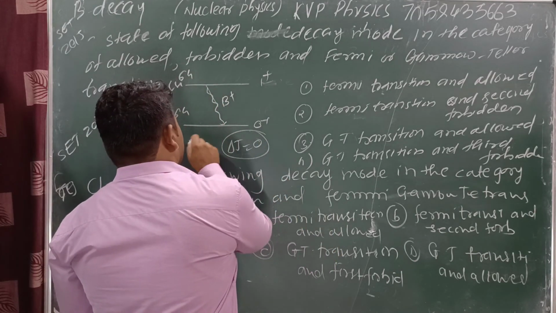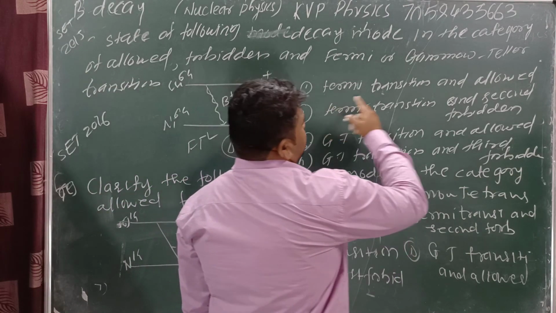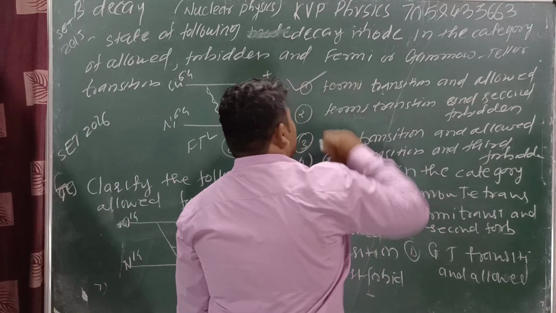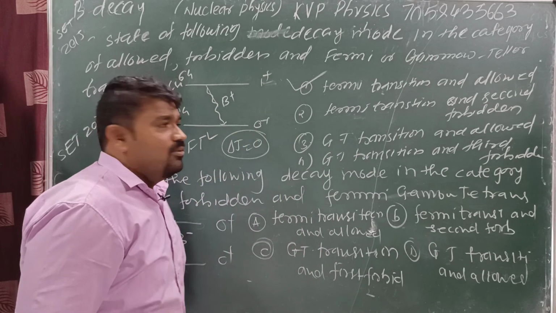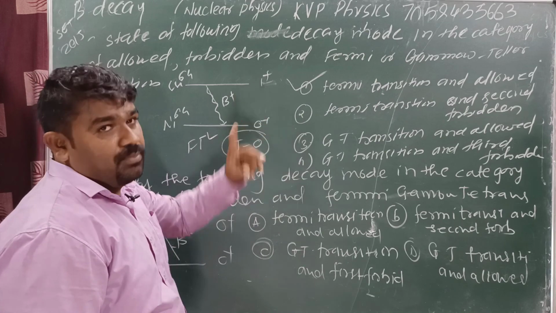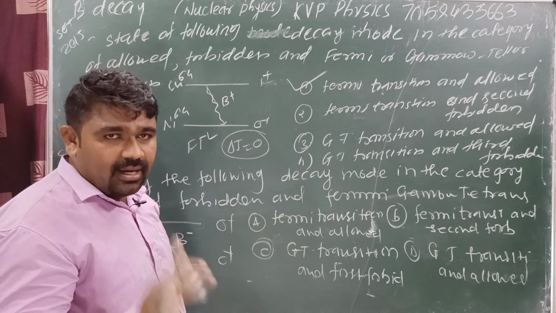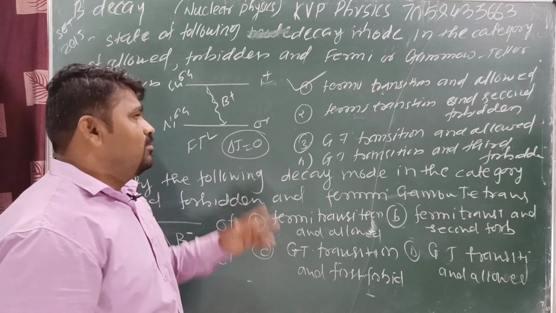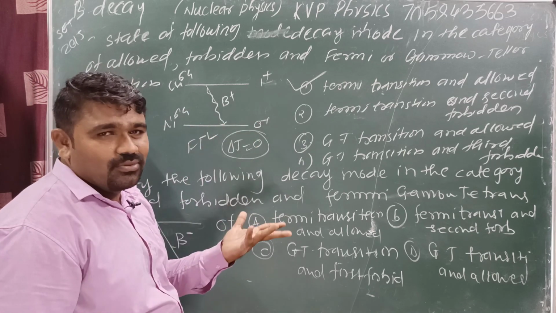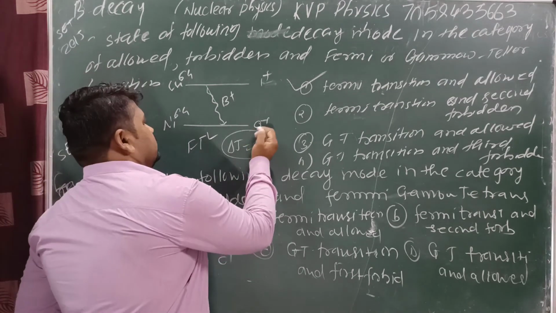FT transition. Which transition? FT and allowed. Where is the FT and allowed? Optional one. No need to check anything other. Why? Because here the difference is equal to 0 and parity does not change. Parity does not change means we need to check allowed, Fermi and GT allowed, and second forbidden. But there is no chance of an excuse for second forbidden, because here delta is equal to 1.